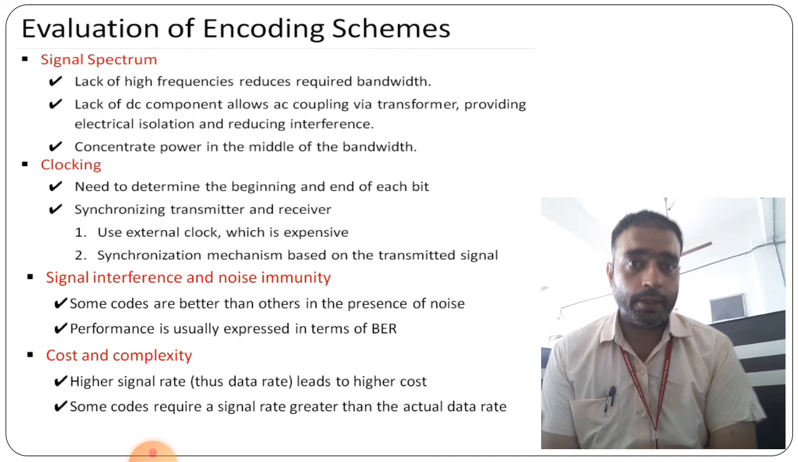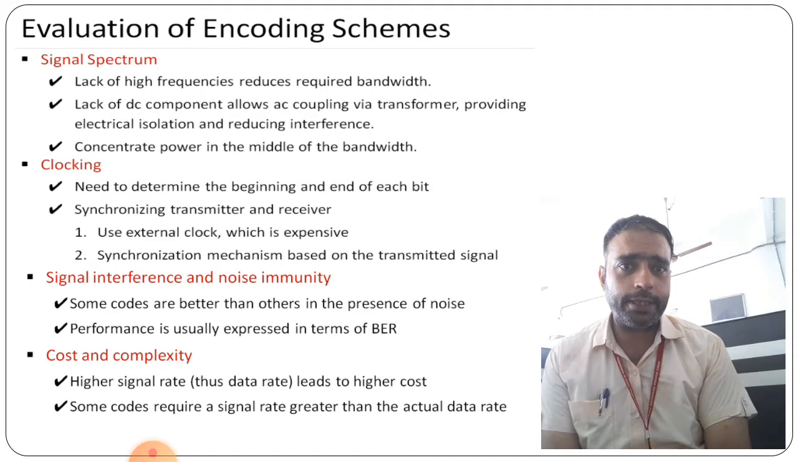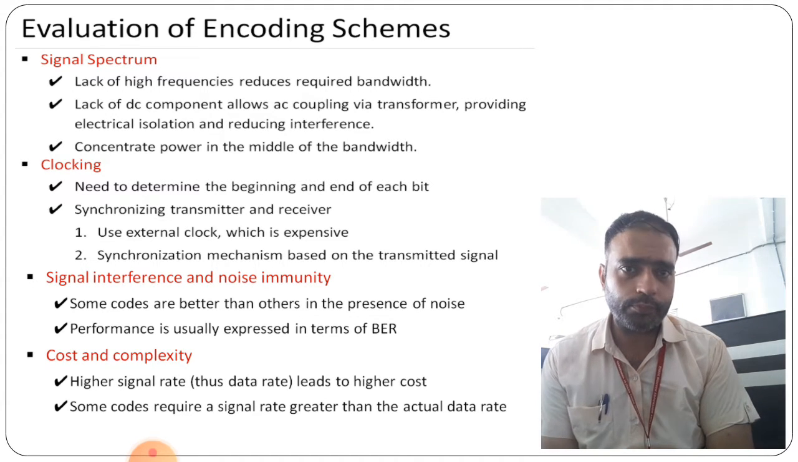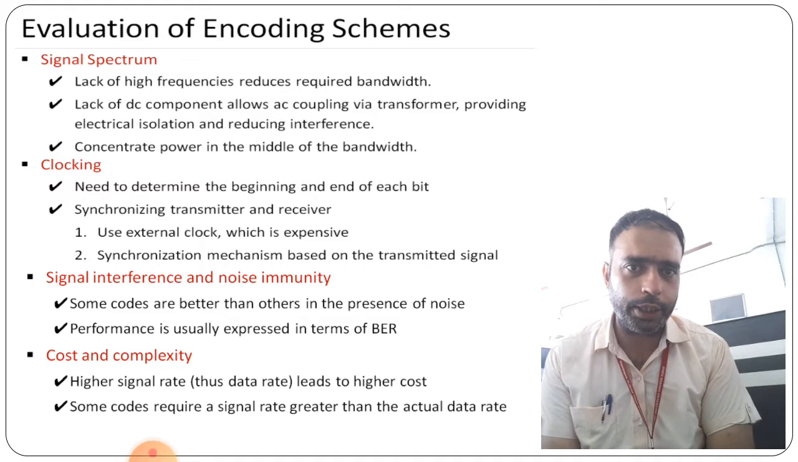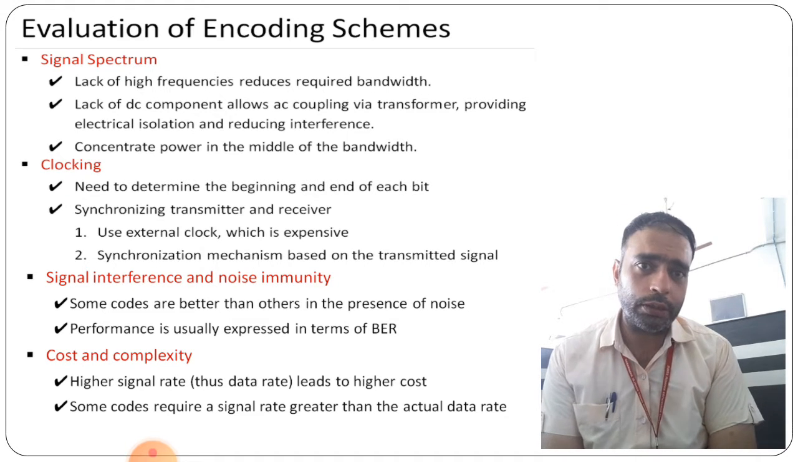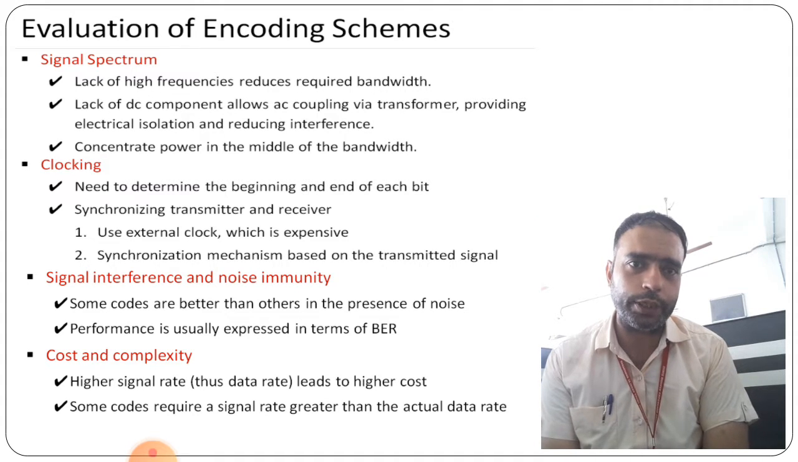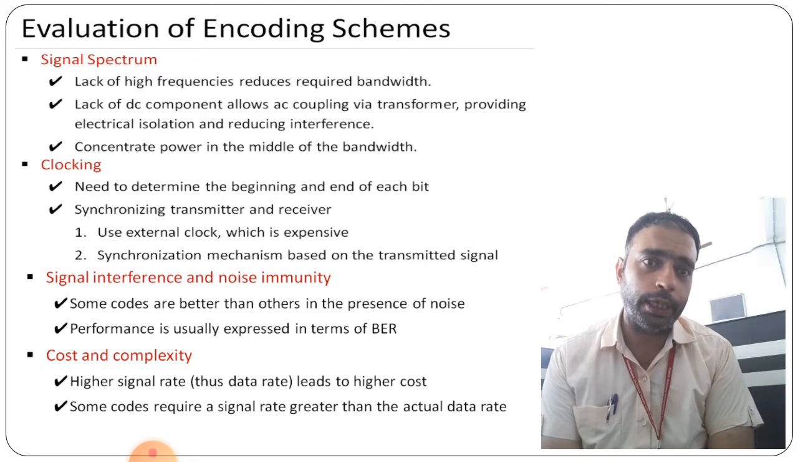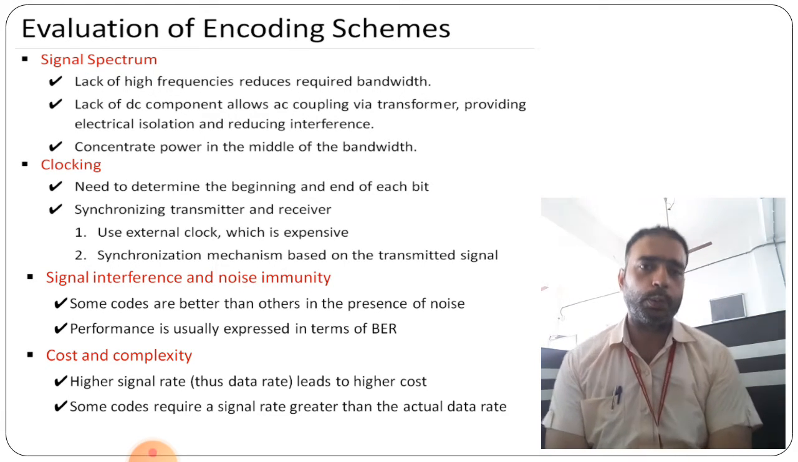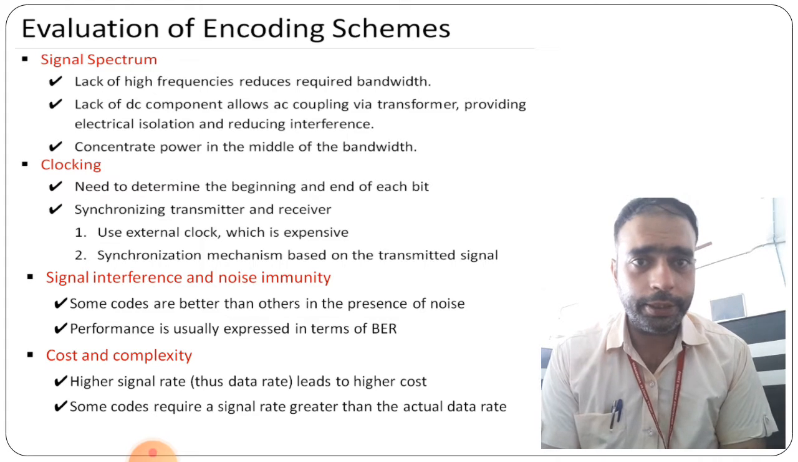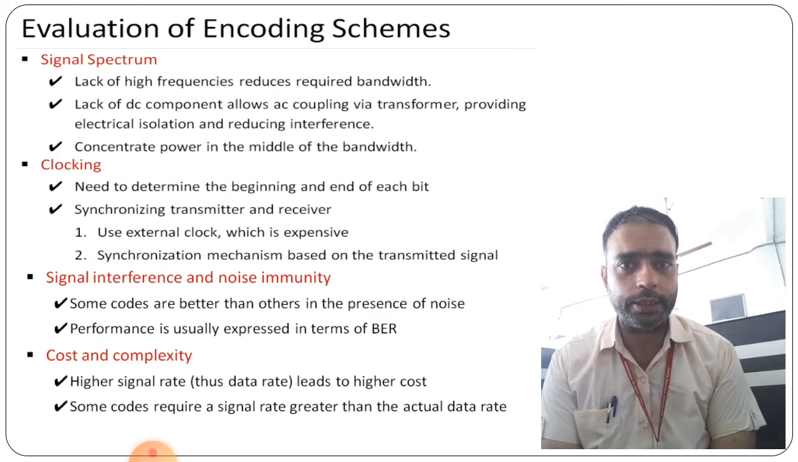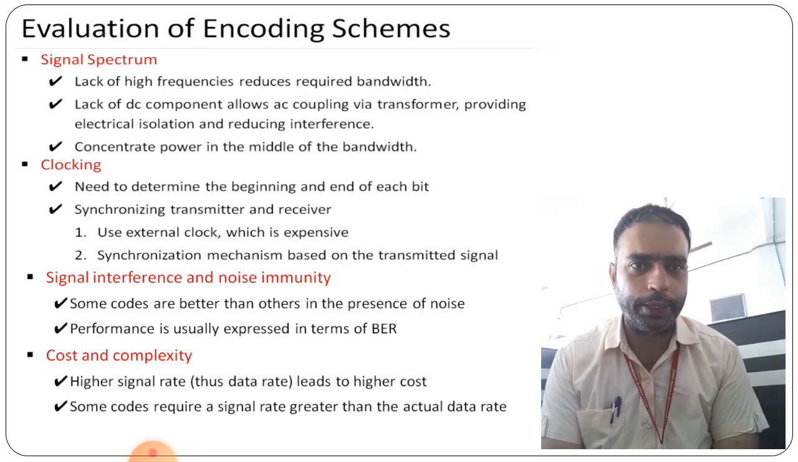Next thing is signal interference and noise immunity. Some codes are better than others in the presence of noise, and that performance is usually expressed in terms of BER, that is bit error rate, right? So that is related to signal interference and noise immunity.